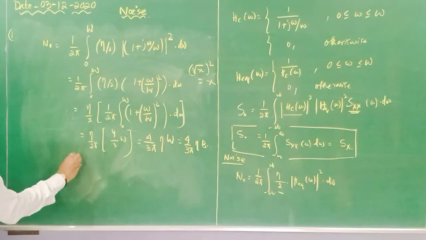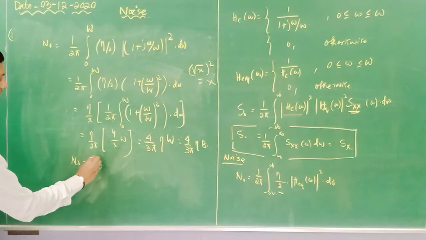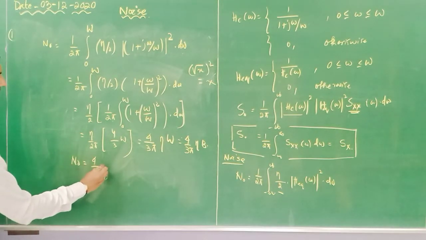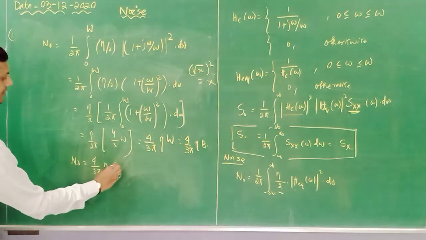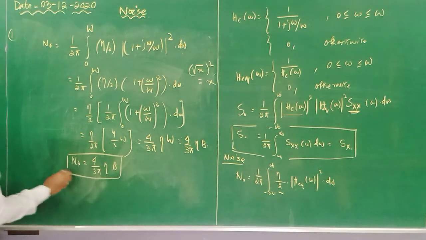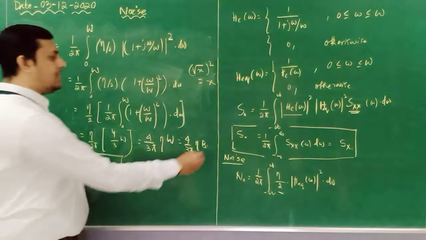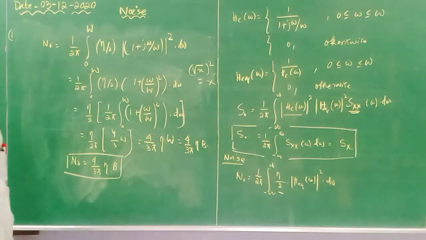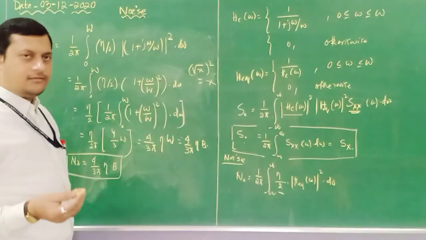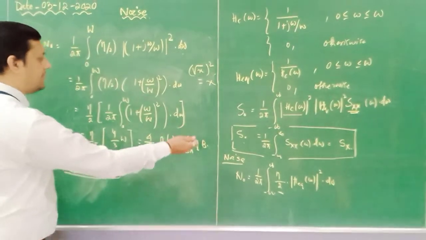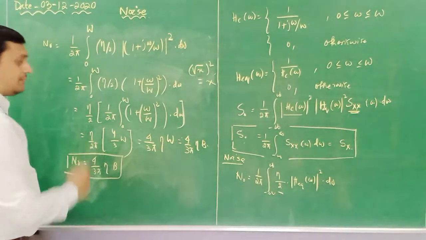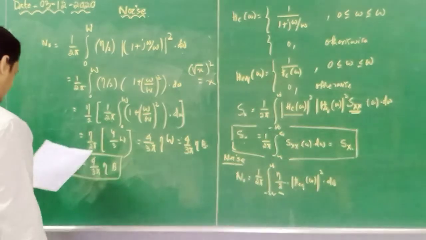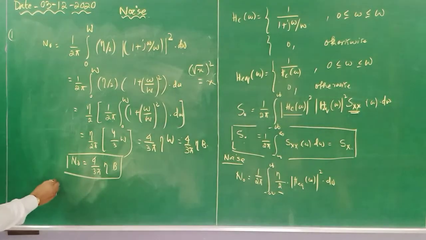So my output noise power is 4 by 3 pi eta into bandwidth. Okay. Now my signal power is this, output noise power is this. If I want to determine the output signal to noise ratio, simply you have to divide this factor with respect to this one. Okay. So that one I will write once again.